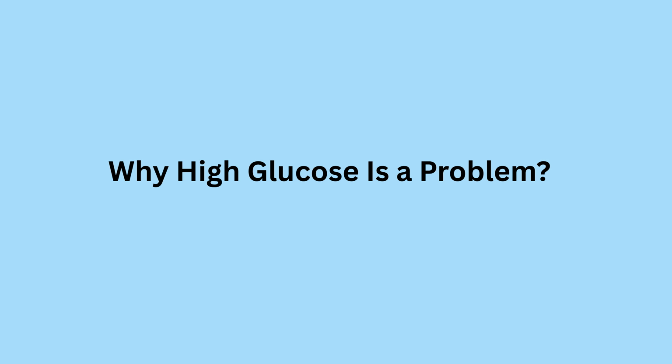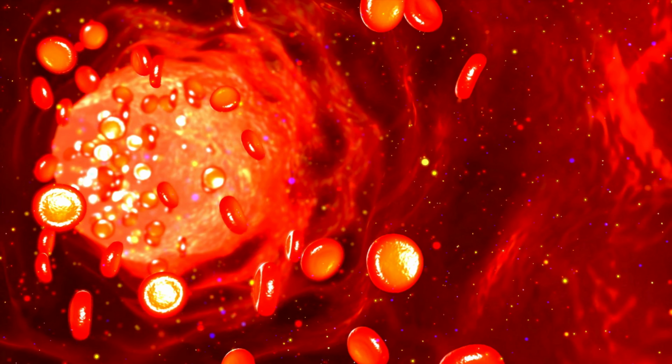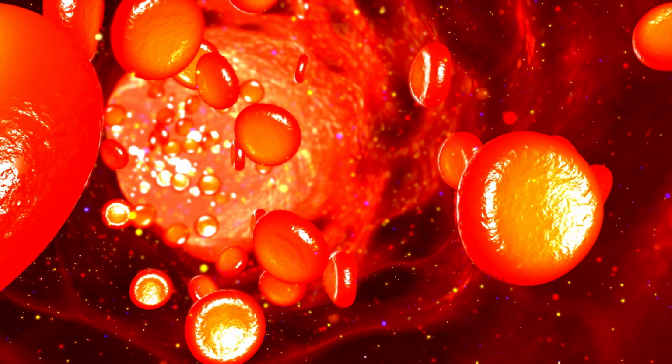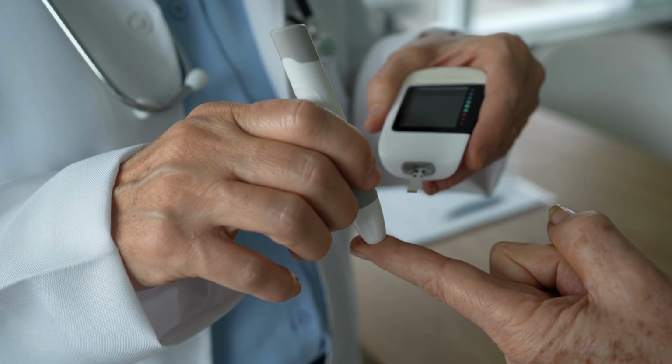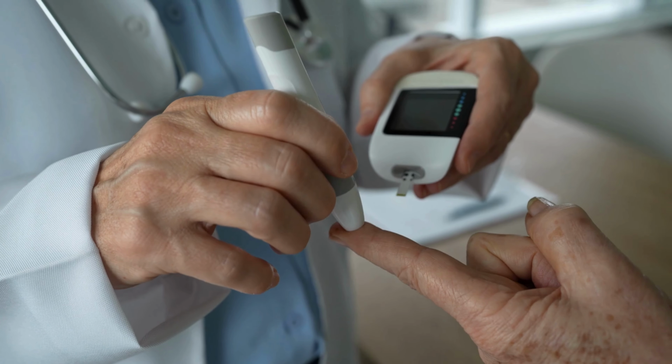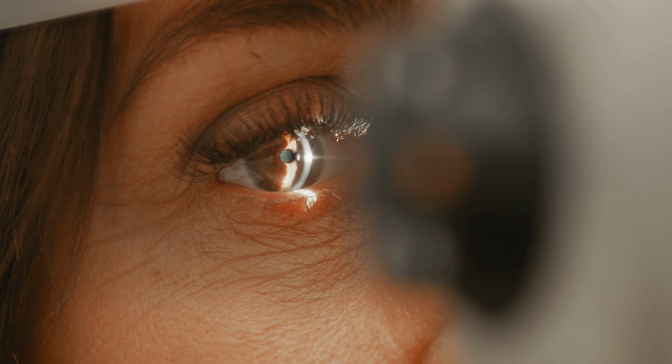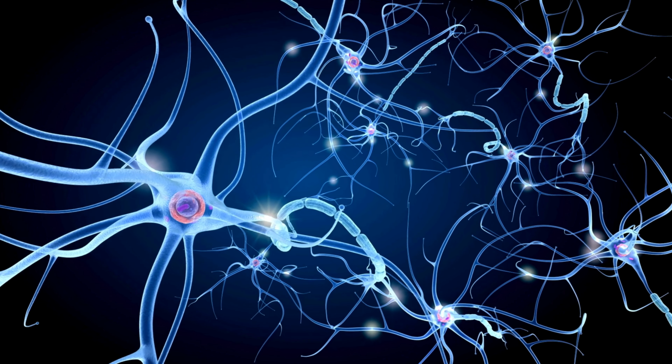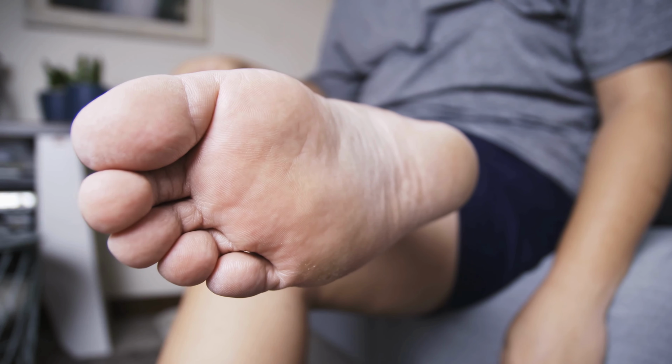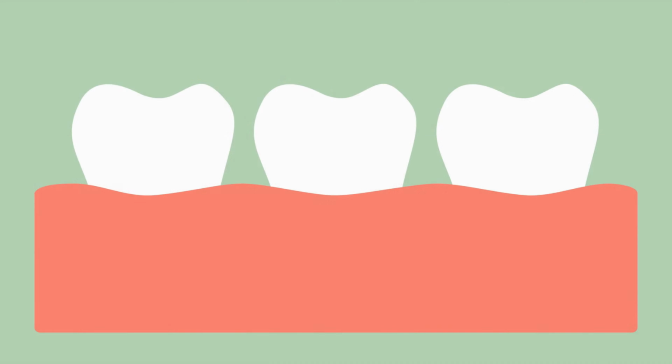Why is high glucose a problem? Following a good diabetes care plan helps protect you from many complications of diabetes. However, if not managed, diabetes increases the risk of damage to the eyes, kidneys, nerves, and heart. It also raises the risk of foot problems, gum disease, and other dental issues, and is linked to certain cancers.